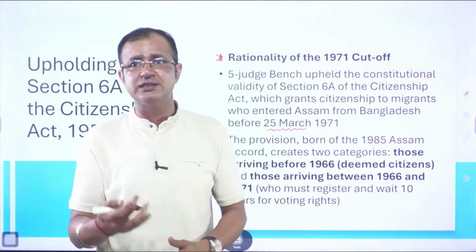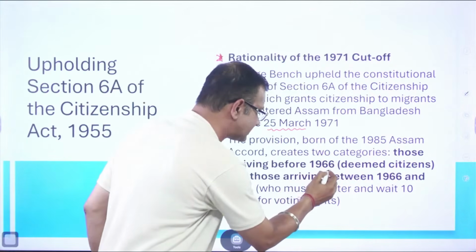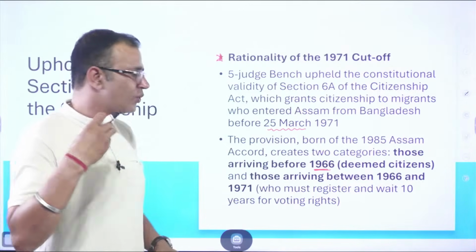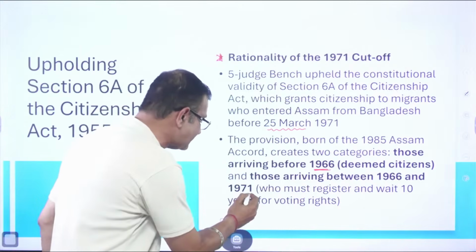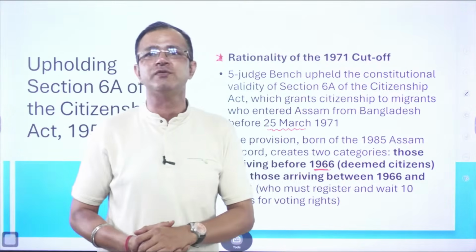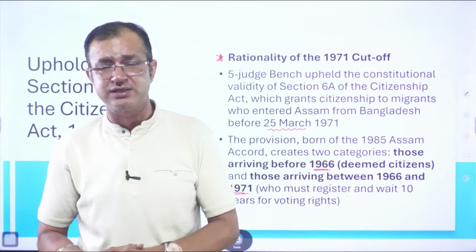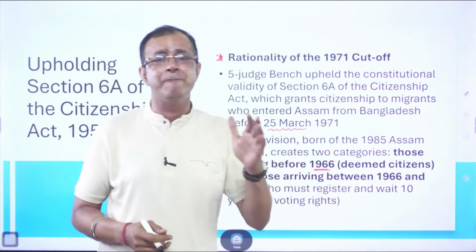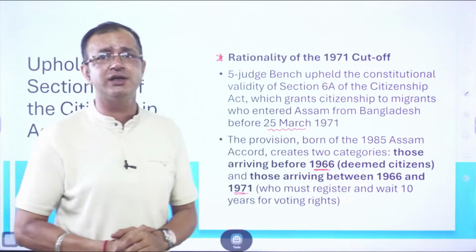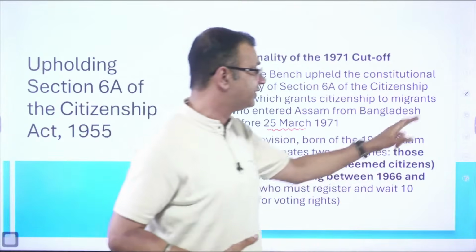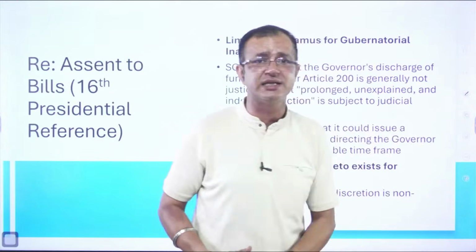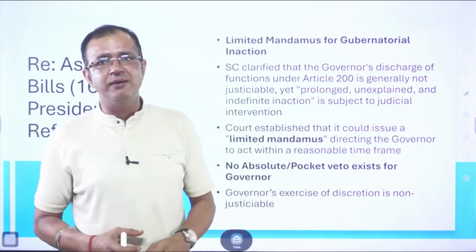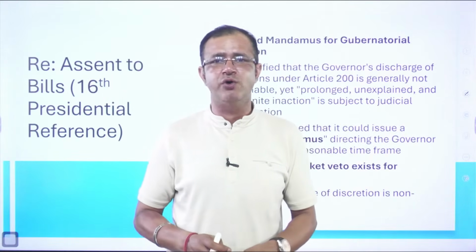And there are two categories: those who have arrived before 1966, who are deemed citizens of Assam, and those who have arrived between 1966 and 25th March 1971. So these people who have entered Assam from Bangladesh must get registered and ultimately wait for 10 years, after which they will be provided with voting rights, and that is what Section 6A of the Citizenship Act stands for.